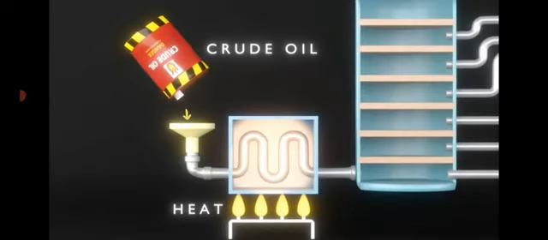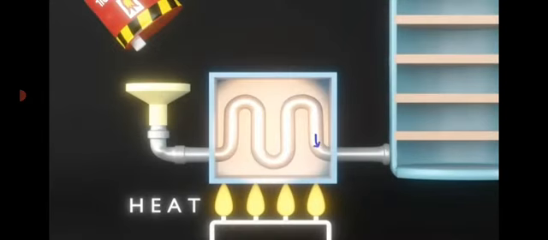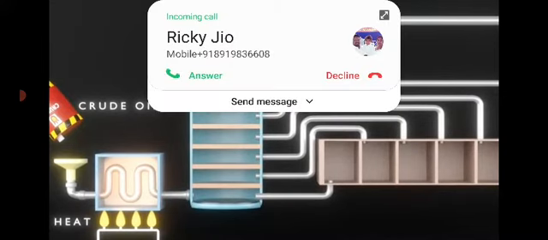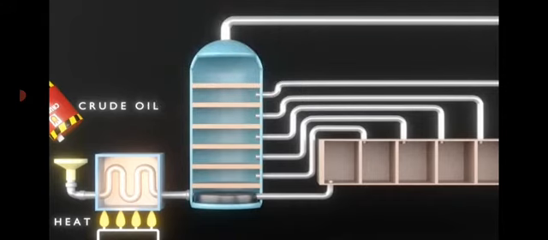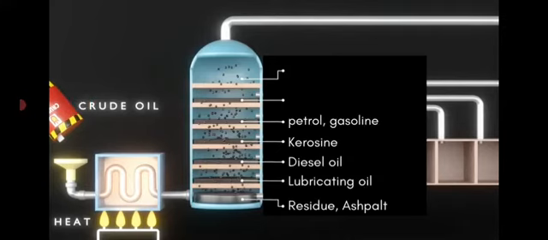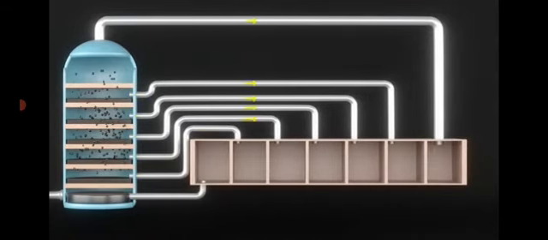And the next step is refining the crude oil. The crude oil is sent through the preheater, which boils the crude oil, and sent to the furnace. By the refinery process, we get resid, lubricant oil, diesel, kerosene, petrol, naphtha, LPG, etc. And naphtha is our main product in plastic production. They are collected in different sections.